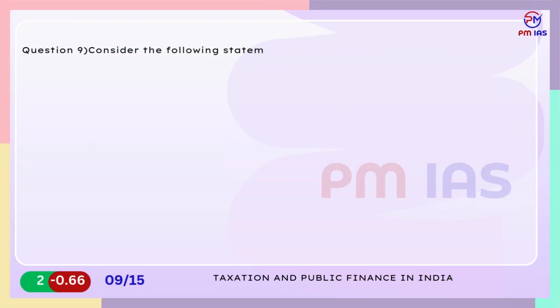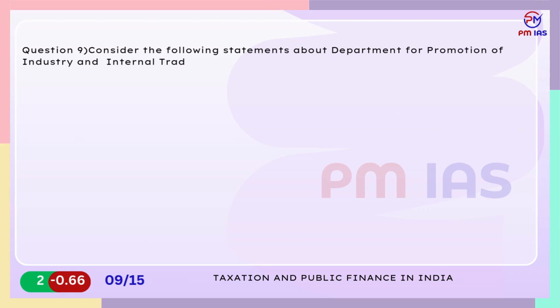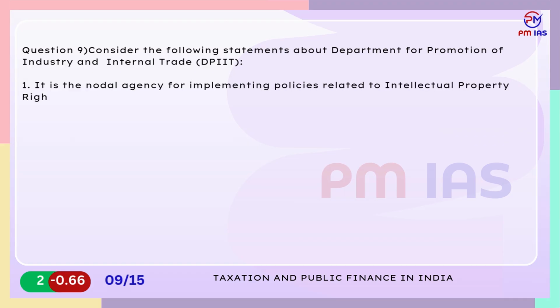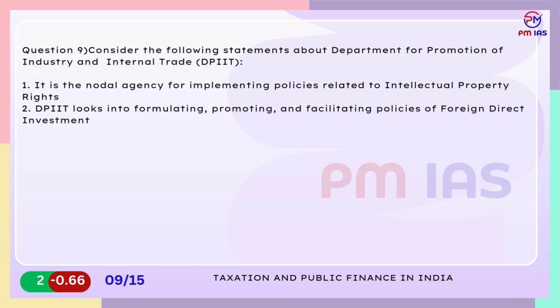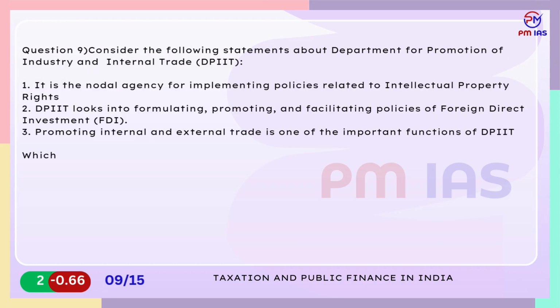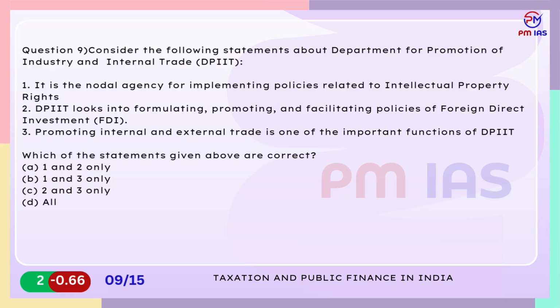Question 9. Consider the following statements about Department for Promotion of Industry and Internal Trade, DPIIT. 1. It is the nodal agency for implementing policies related to intellectual property rights. 2. DPIIT looks into formulating, promoting, and facilitating policies of foreign direct investment, FDI. 3. Promoting internal and external trade is one of the important functions of DPIIT. Which of the statements given above are correct? A. 1 and 2 only. B. 1 and 3 only. C. 2 and 3 only. D. All of the above.